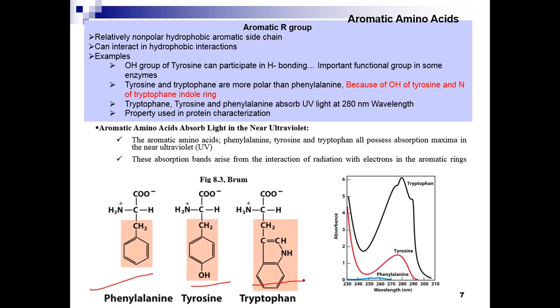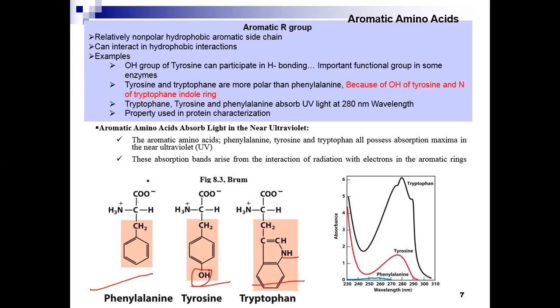The hydroxyl group of tyrosine can participate in hydrogen bonding. This is an important function in some enzymes. Sometimes it makes up the catalytic site of the enzymes. Tyrosine and tryptophan are more polar than phenylalanine, because tyrosine contains the hydroxyl group and tryptophan contains nitrogen. So these are more polar as compared to phenylalanine.